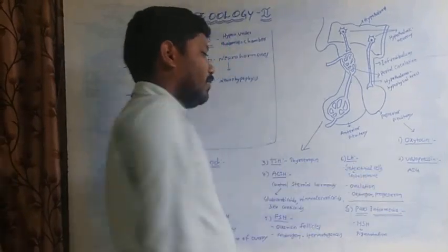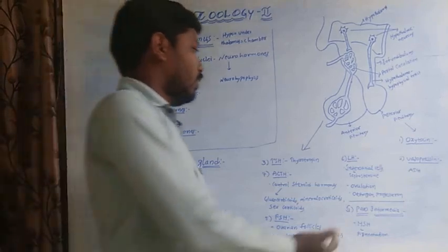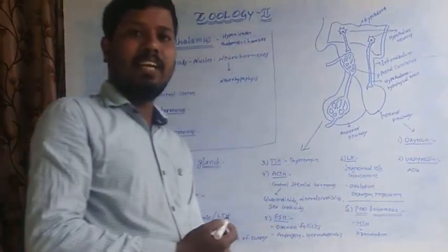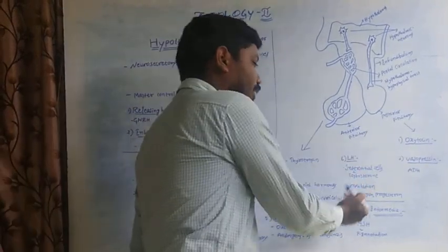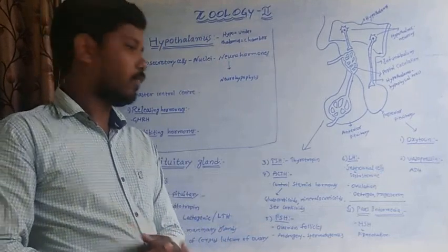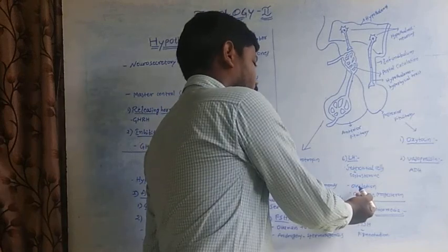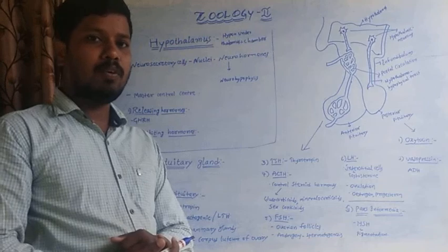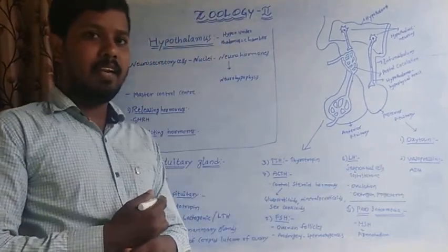So last one, sixth one is the luteinizing hormone. So it stimulates the interstitial cells of Leydig in males to produce the testosterone hormone. So in females, the ovulation process is stimulated by the luteinizing hormone from the mature Graafian follicle.